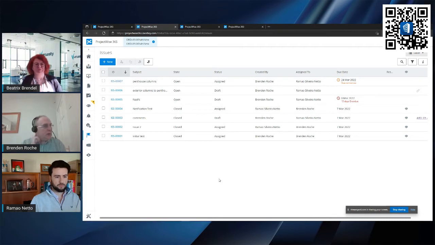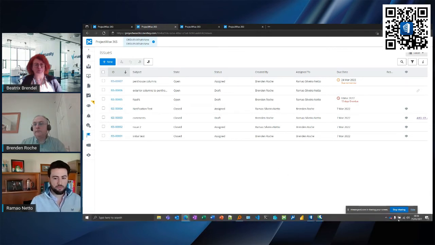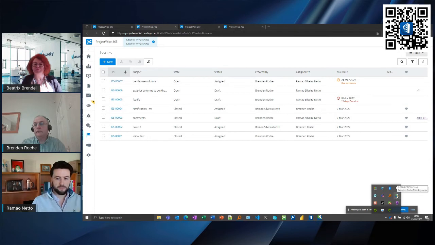Remo, have you actually updated and saved a comment into the Penthouse columns one? I haven't yet. You want me to do it? Yes, please. Okay. So in the description, Brandon asked which finish do we need in the columns. I responded that the penthouse columns should be finished, and I'm assigning it back to Brandon, and I just save. And Brandon very soon should get a notification saying that the issue has been updated. Yeah.